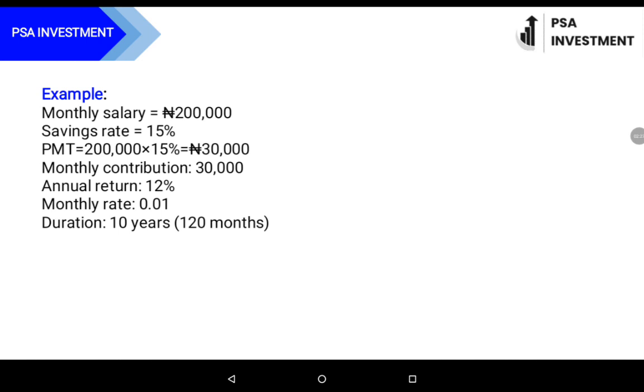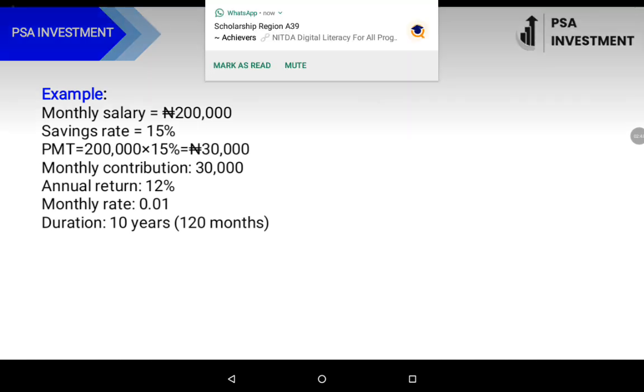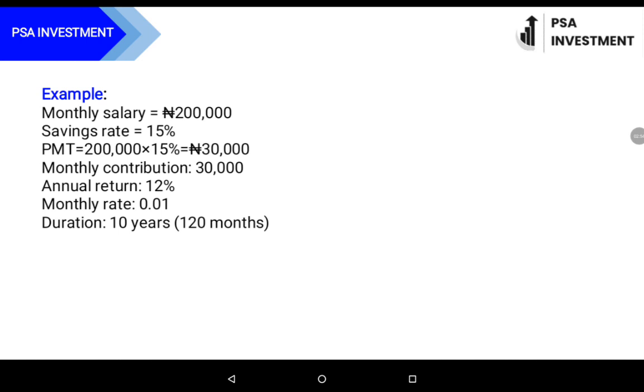Annual return on the investment is 12%. This 12% is the interest rate that your investment will earn annually. Then if you are to look at this on a monthly basis, it will now be the 12% per annum divided by 12 months in a year, which will result to 0.01. And the duration we are going to be using in this example is 10 years, which is 120 months, as we have 12 months in a year.